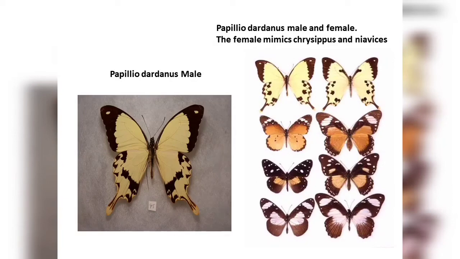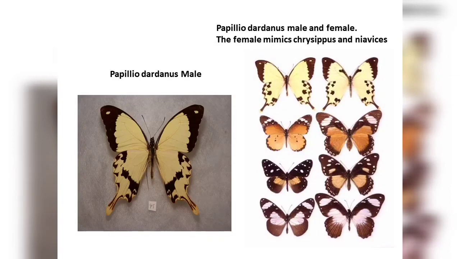Now the female does not look like the male, but tries to mimic some other butterfly species like Chrysippus and Niavius. And these butterflies are not eaten by the birds because they do not have a palatable taste. So the female, by adopting certain mutations and genes, and trying to resemble some other species, has tried to avoid being eaten up by birds or predators. So you see that some species are like Chrysippus, and some species are like Niavius.